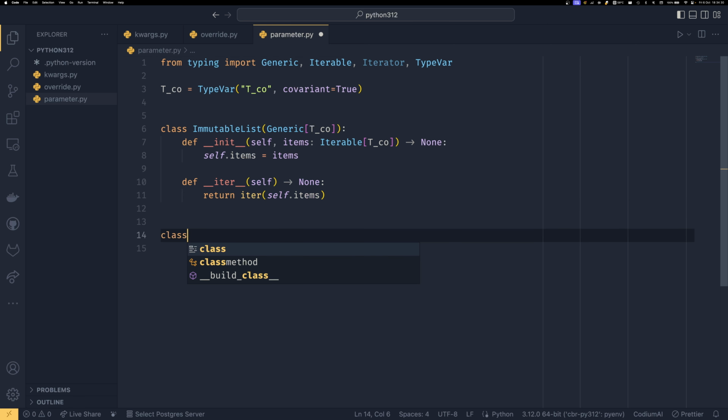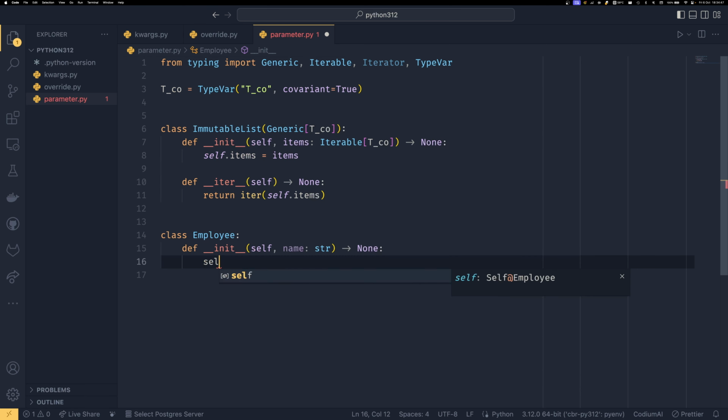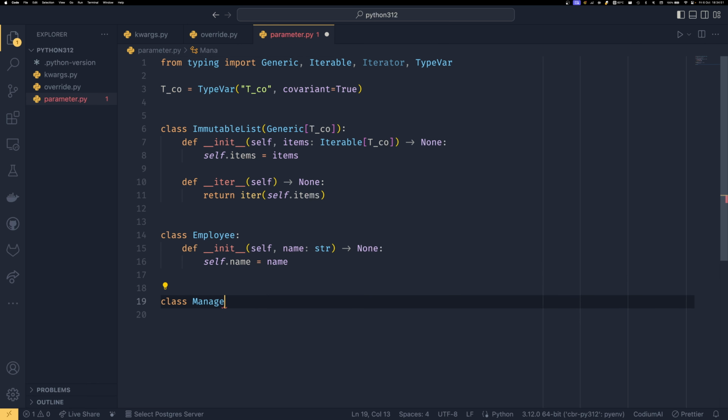We then have, say, your class Employee. At this point, some people might realize that this is a modified example that I'm taking from PEP 484, but I've modified it to be more useful in this context. So we just set a name like that, and then we set Manager as a subclass of Employee, with the same thing.